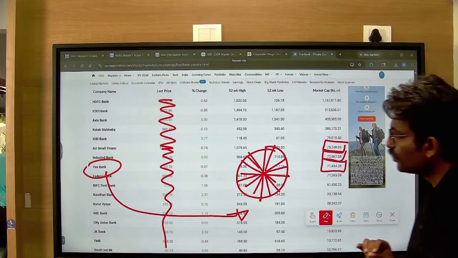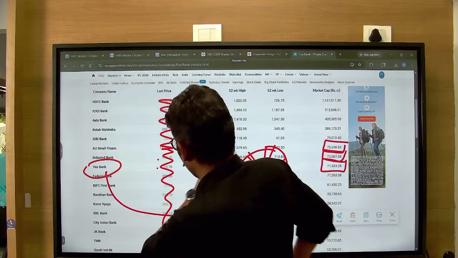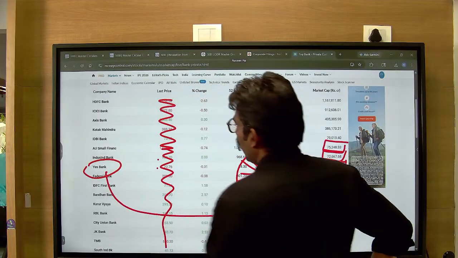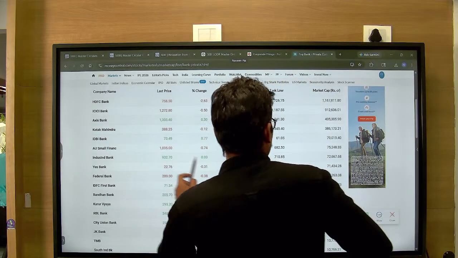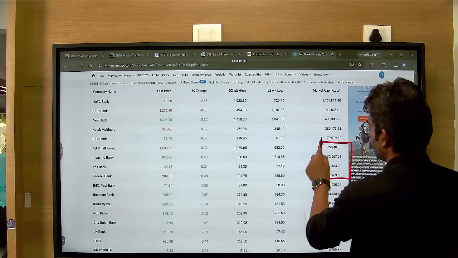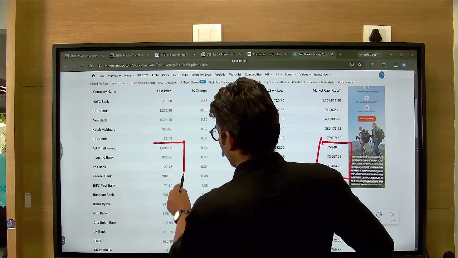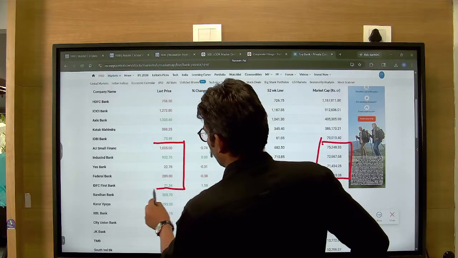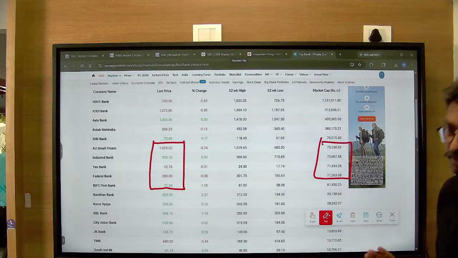From a price perspective, this is 22 rupees, this is 100, this is 1000 rupees, and this one is 1005. But if you look at market cap, they are more or less comparable. So a 1000 rupees company is comparable to a 932 rupees company, to a 289 rupees company, to a 22 rupees company.